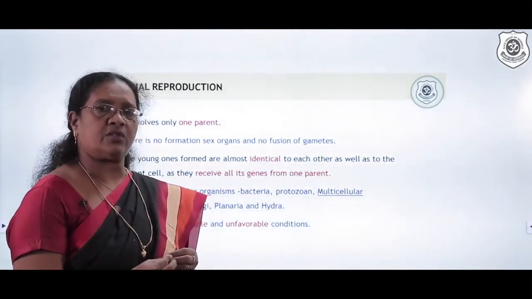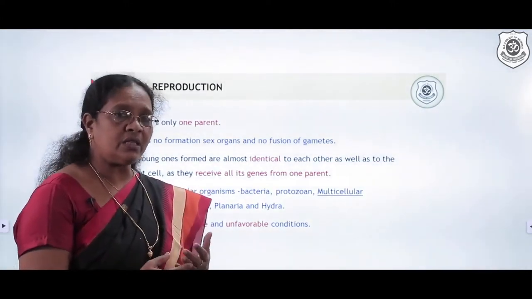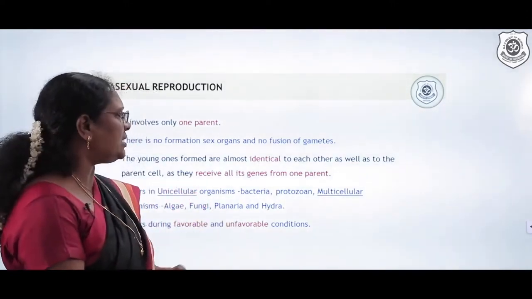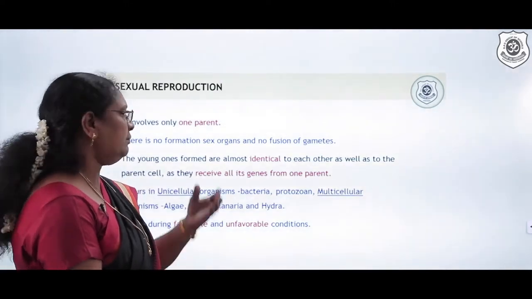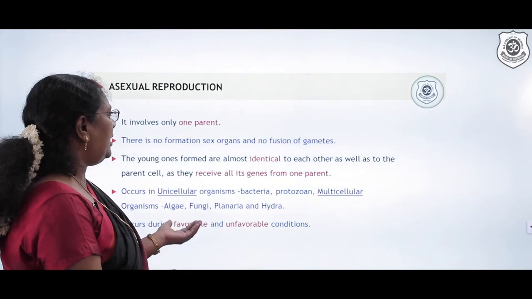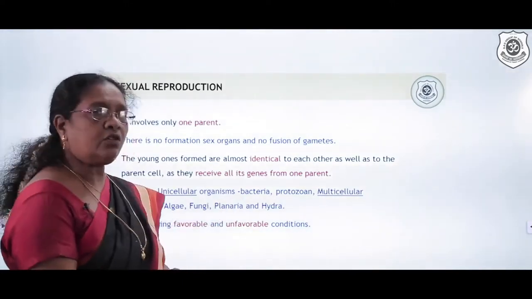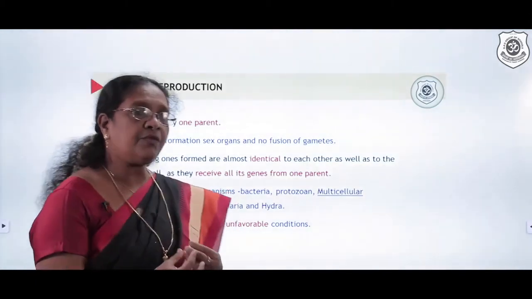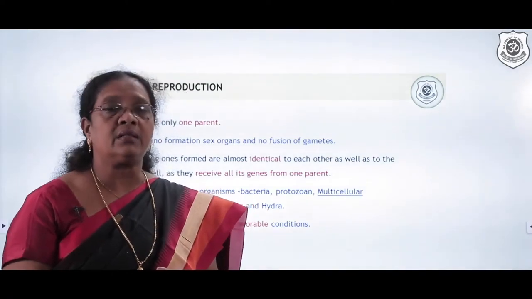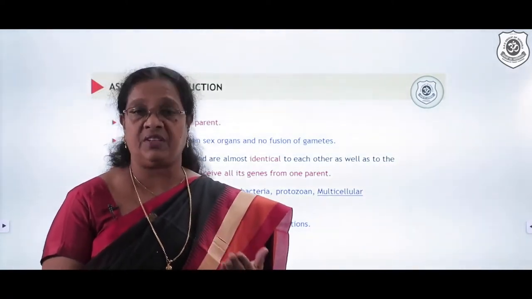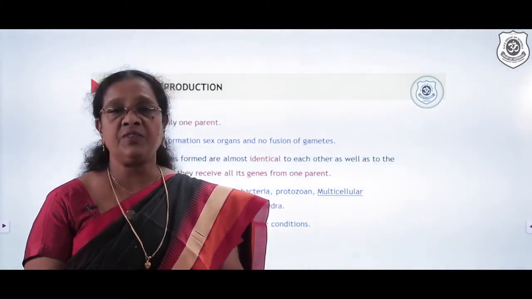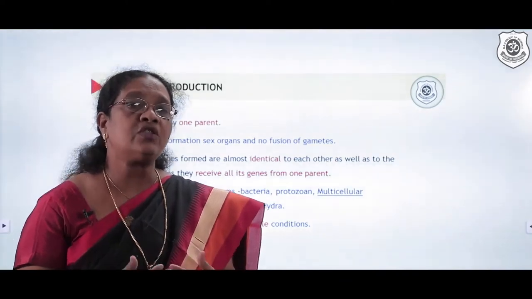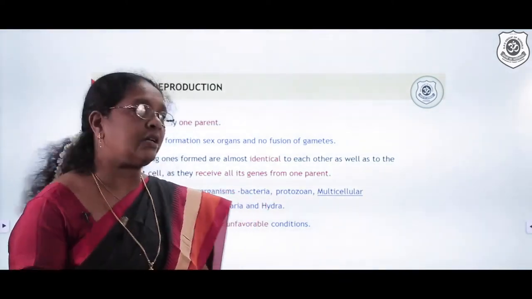We observe asexual reproduction in unicellular organisms and in multicellular organisms. The unicellular organisms are such as bacteria and protozoa, and the multicellular organisms like algae, fungi, planaria, and hydra also show asexual reproduction. Asexual reproduction can occur in two conditions. It can be under a favorable condition, or it can be under an unfavorable condition also. Depending on the situation, the organisms try to change themselves, adapt themselves, and start reproducing.